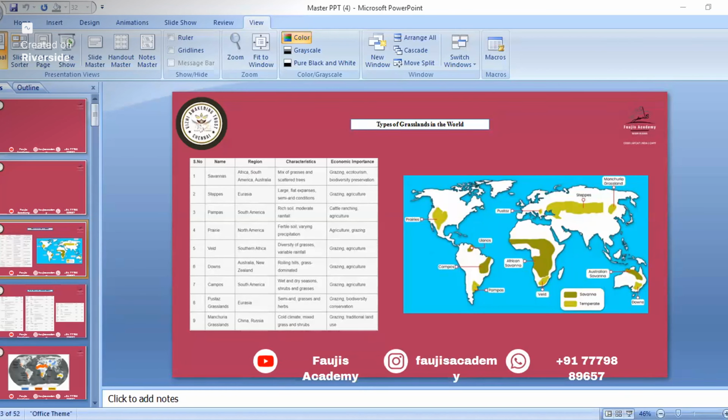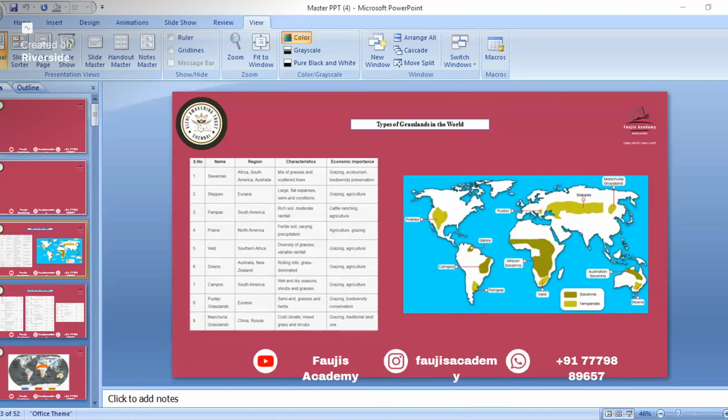Next, Campos. This Campos grassland is in South America. Here there are countries like Brazil and Ecuador. Both countries you can take, but in AFCAT, mostly the options will be like regional options, so South America options will be there. So Campos is in South America. Then Puszta grassland, that is in Eurasia, both in Europe and Asia.